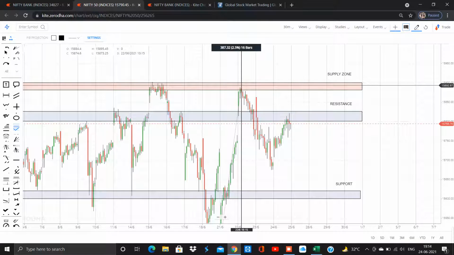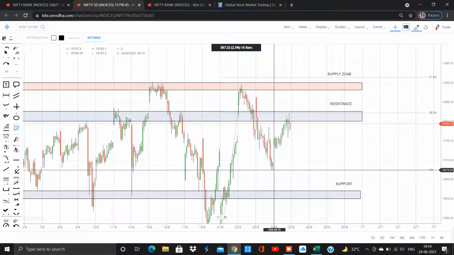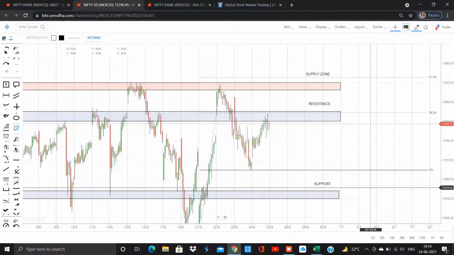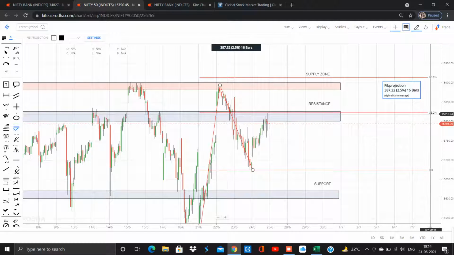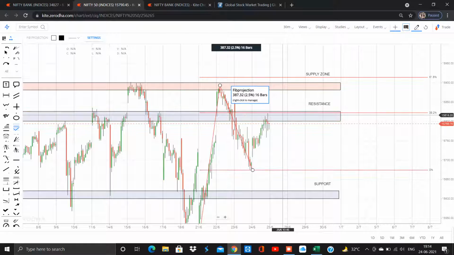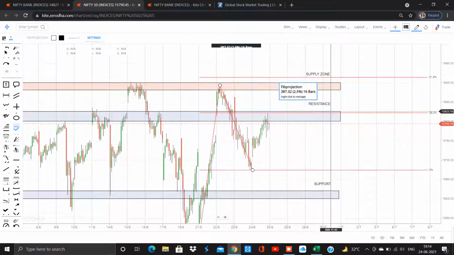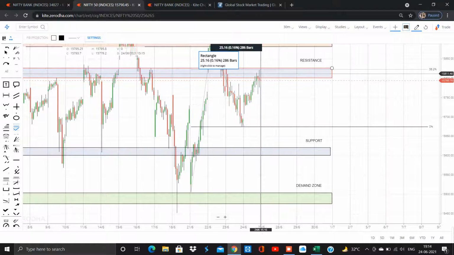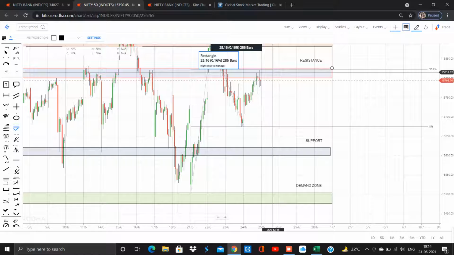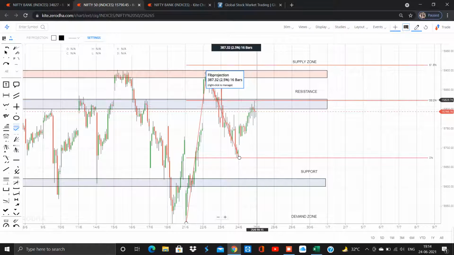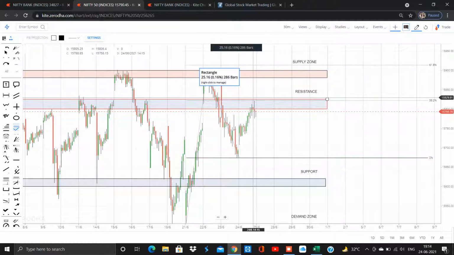Let us see. This is the low. From here the market moved till here, and now here it takes the reversal. Now you could see this is the 38.2 level and 61.8. The 38.2 level is the important resistance, and the next resistance is 61.8. So now the market has closed near the 38.2 level. How could we take the trade tomorrow?